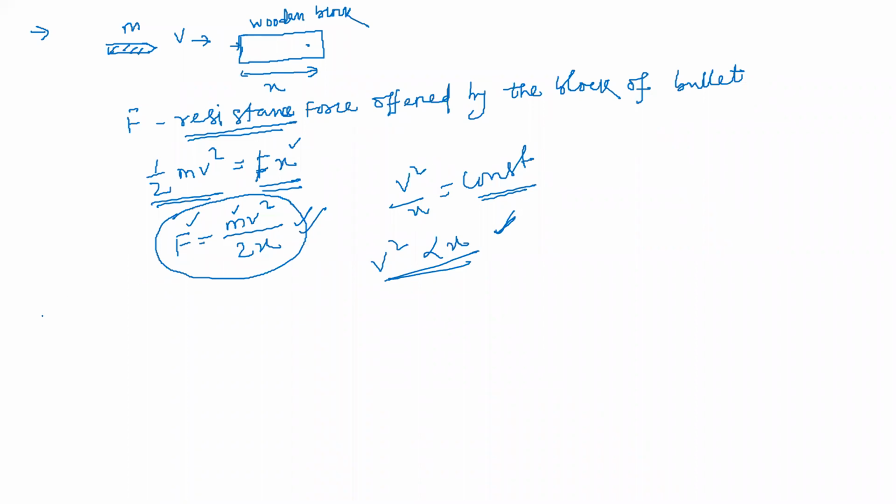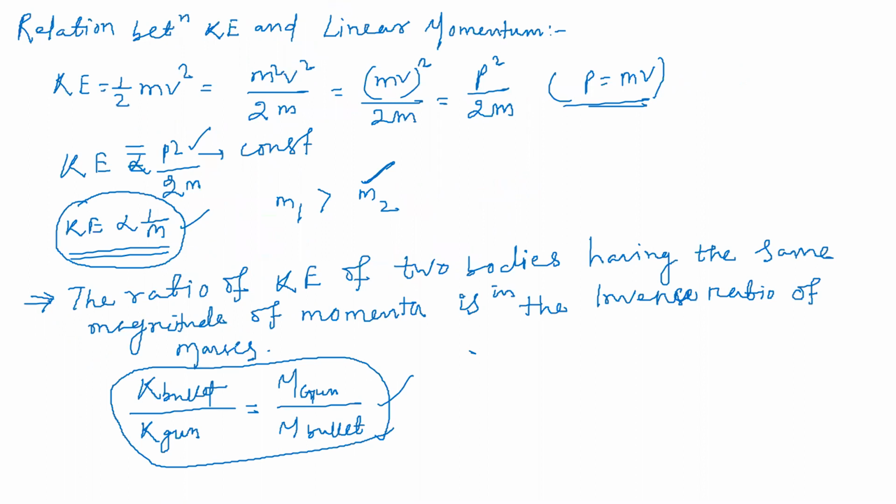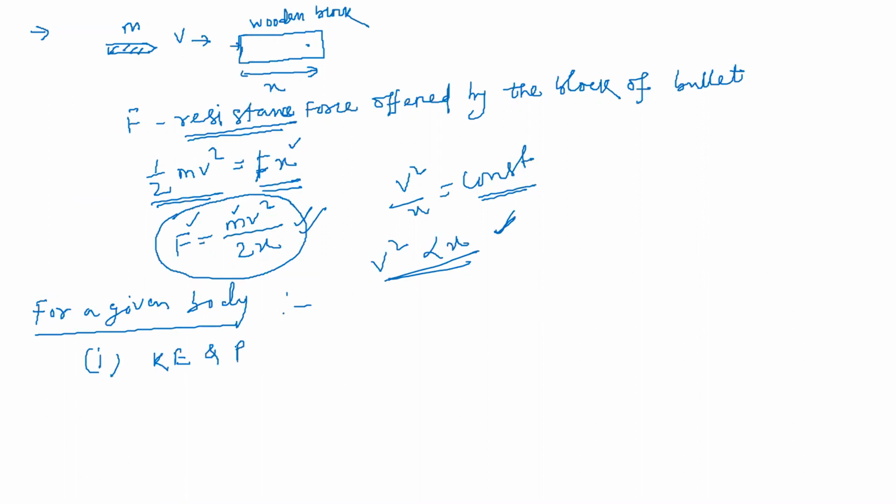See here, students. For a given body, we know all the relations. For a given body, the graph between kinetic energy and momentum. What is the relation between kinetic energy and momentum? Kinetic energy is equal to p square by 2m, na? Yes or no?